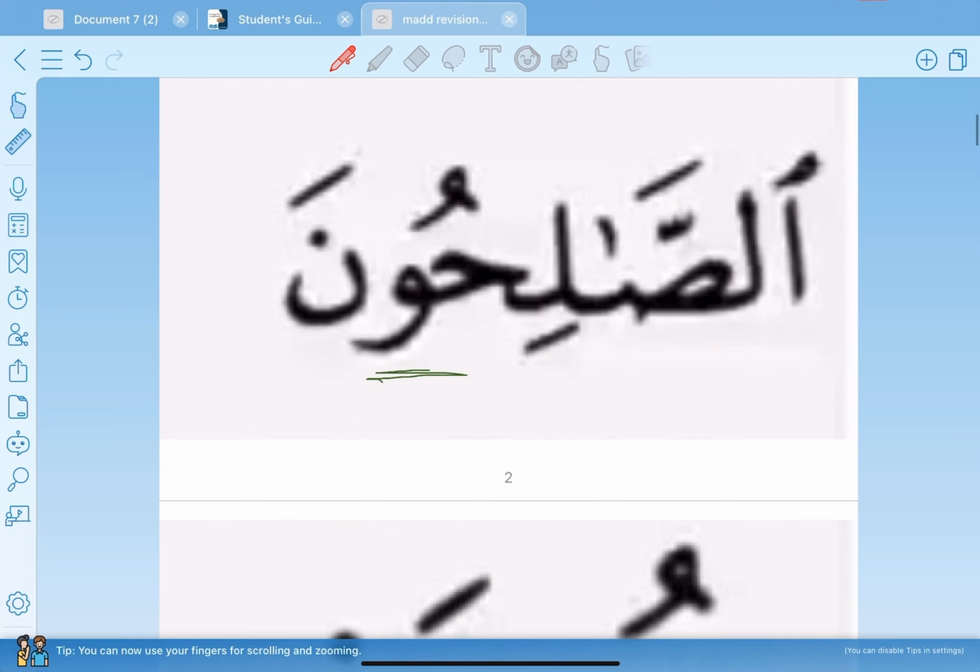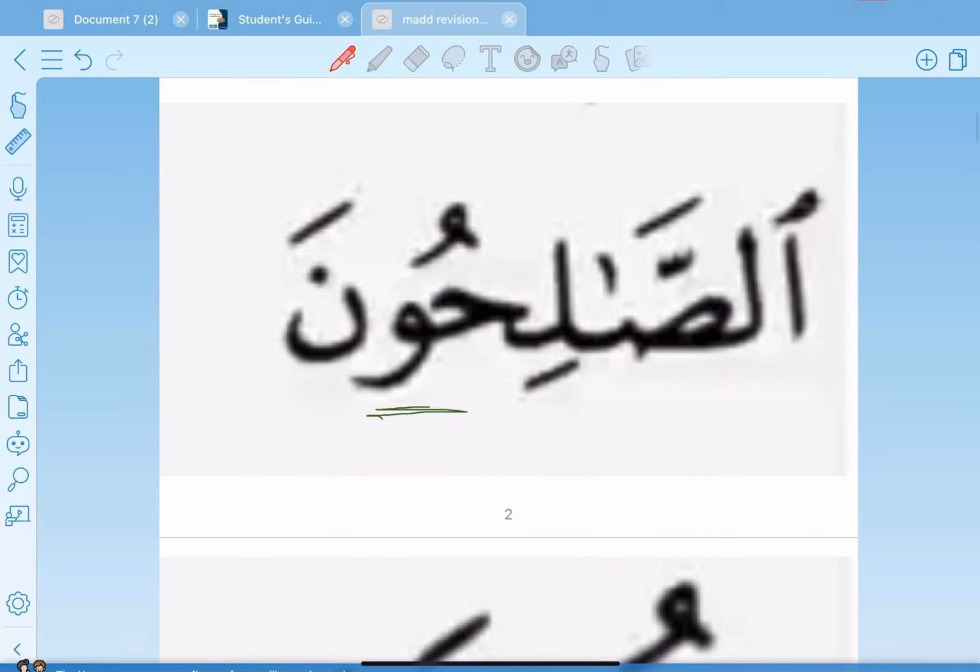Next example is الصالحون. So the waw here is a mad letter. Why? Because it is preceded by a letter with dhamma. So this waw is waw maddiya, a mad letter. So this is mad طبيعي and we are going to prolong it for 2 counts. الصالحون.